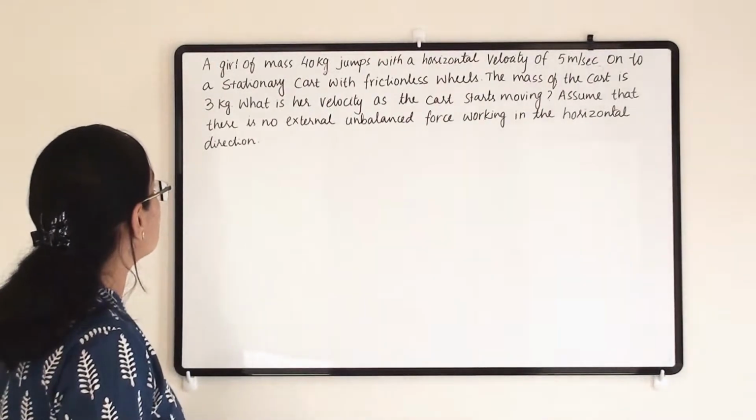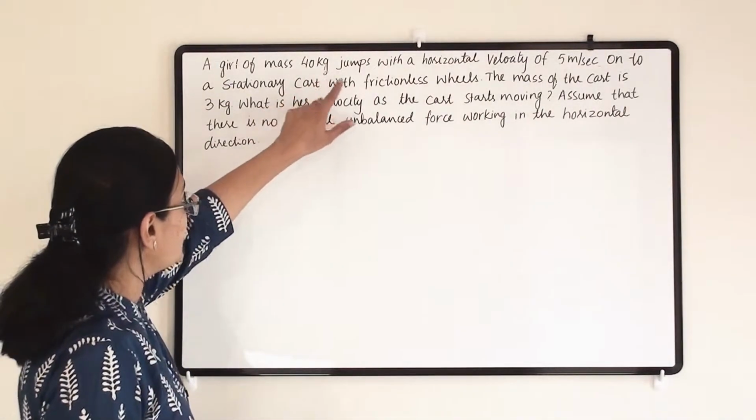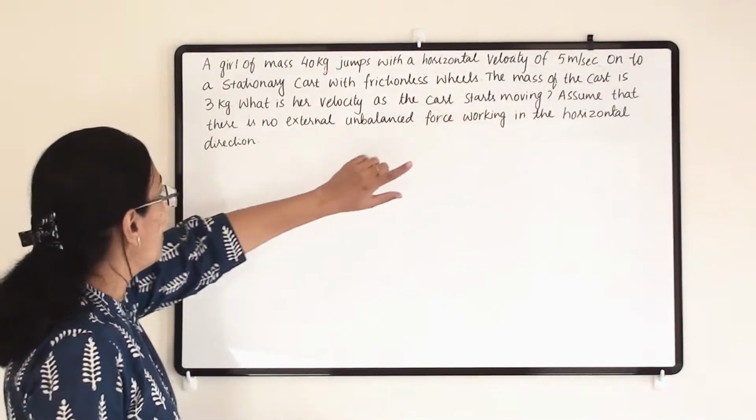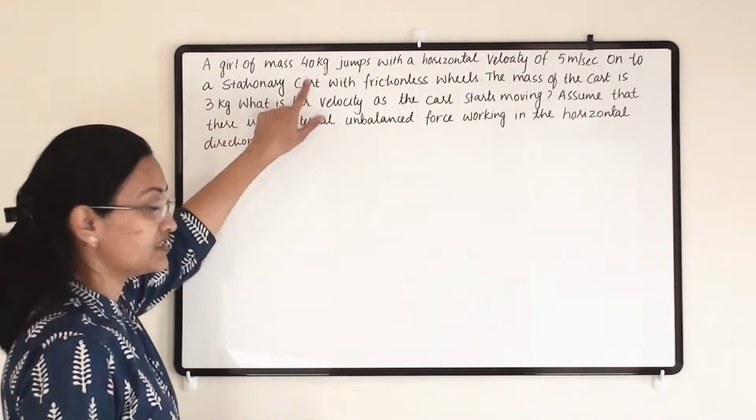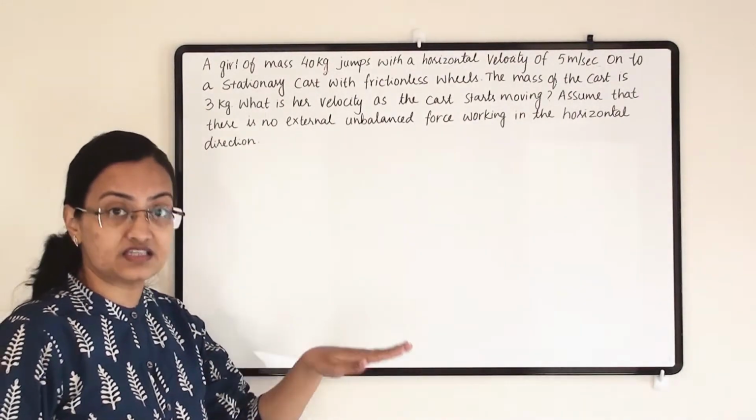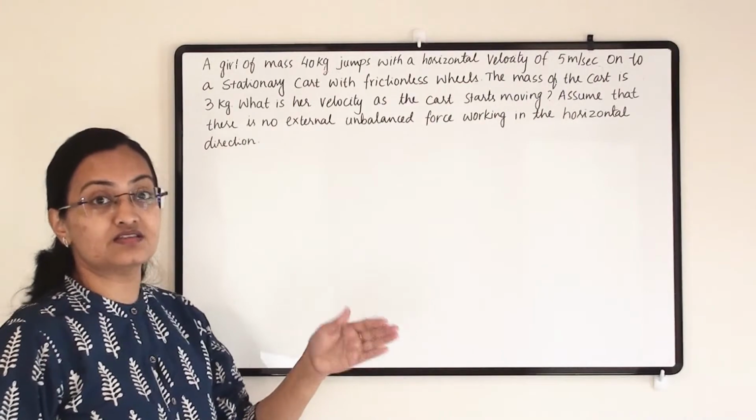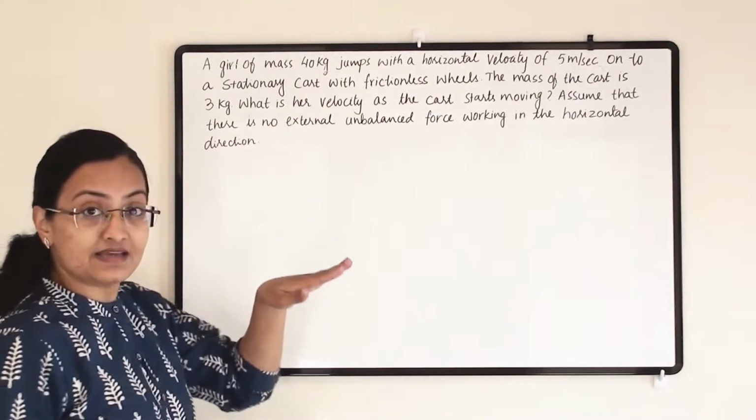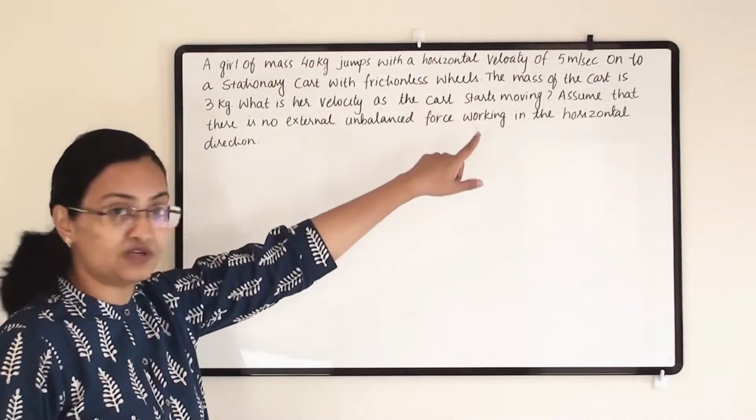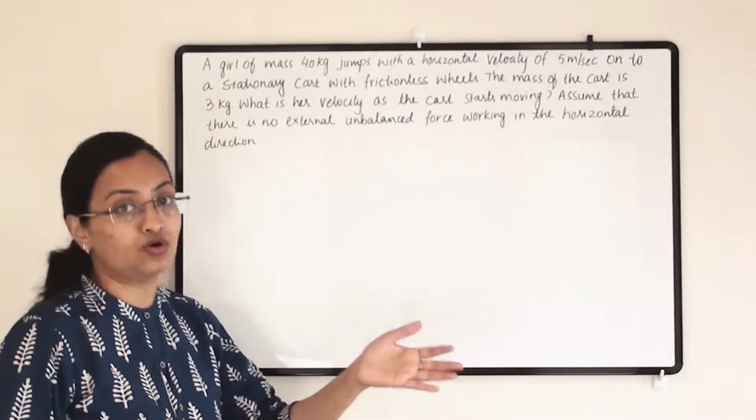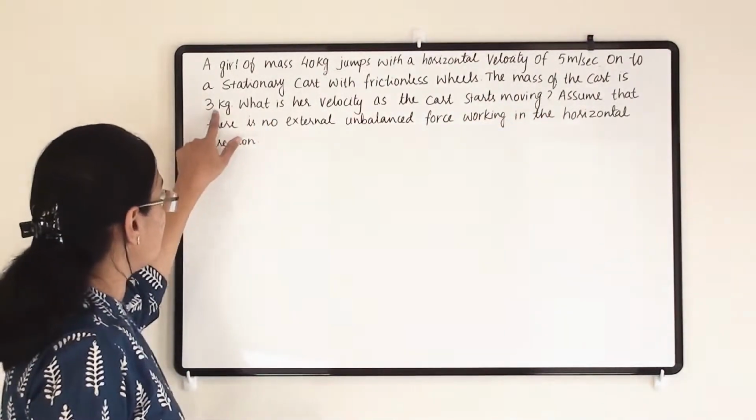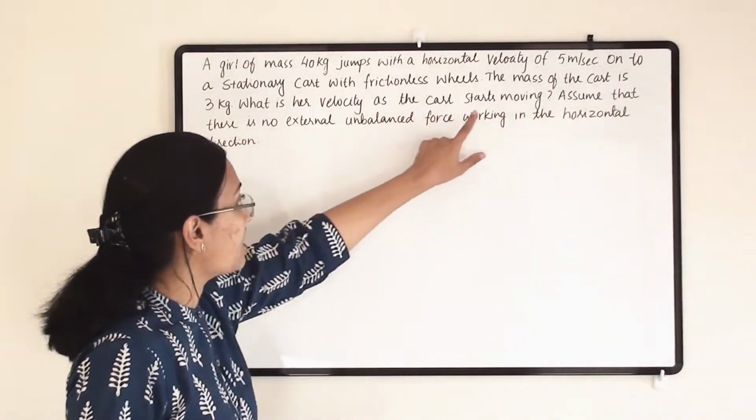So the example is: a girl of mass 40 kg jumps with a horizontal velocity of 5 meter per second onto a stationary cart. Stationary cart means the cart is steady, it is at the resting position. Cart means a skateboard. It is stationary, but the girl comes with a velocity of 5 meter per second and jumps on the skateboard. The mass of the cart is 3 kg. What is her velocity as the cart starts moving?